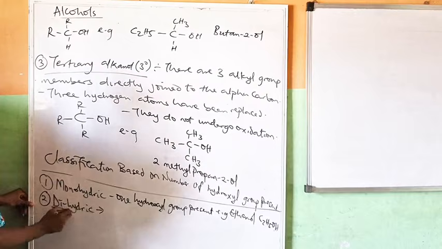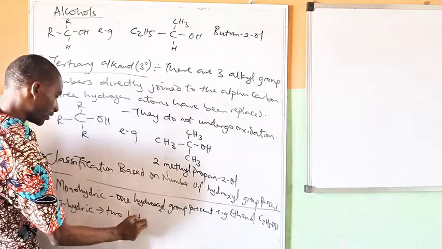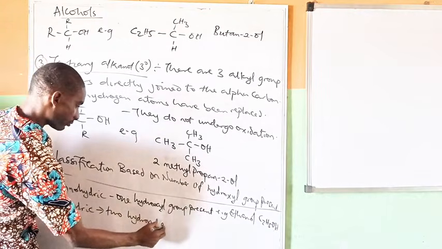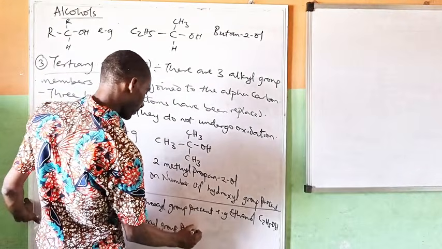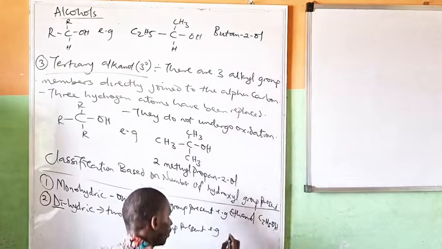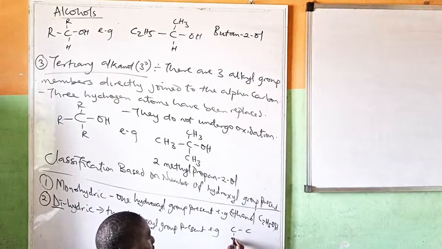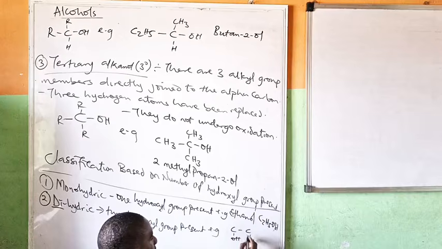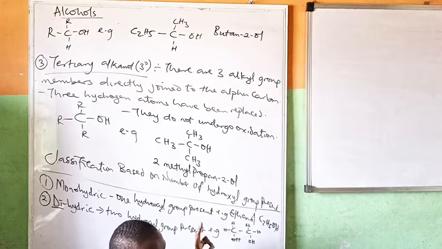Dihydric means di means two. So two hydroxyl groups present. E.g. ethane 1,2-diol. So you call it a diol 1,2. So I have OH here, then H. If I want to name this, it is ethane 1,2, 2 carbon ethane.